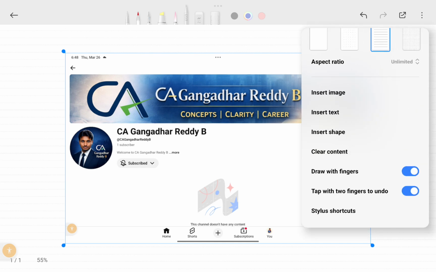Today we are going to discuss the most important concept in Ind AS, that is assets acquired in exchange of non-monetary items. What is a non-monetary item? Without cash transactions, without any commercial benefit, if you transfer an asset from A entity to B entity, that will become a non-monetary asset.